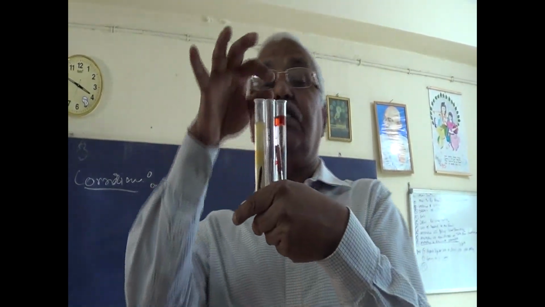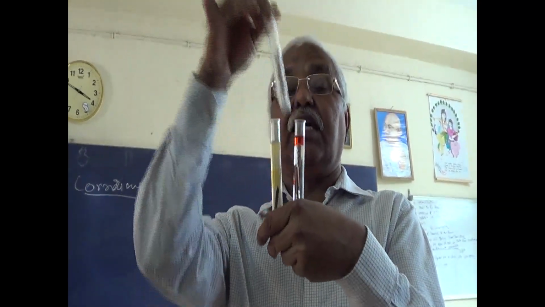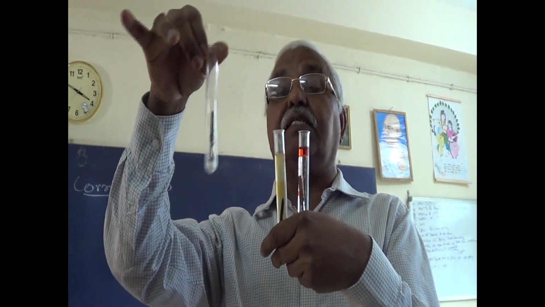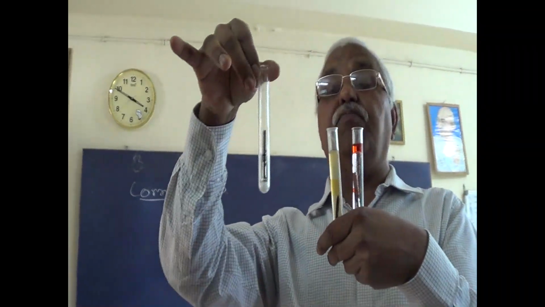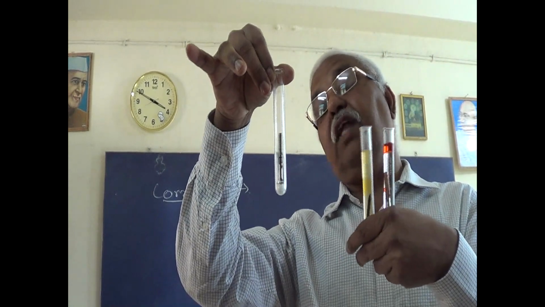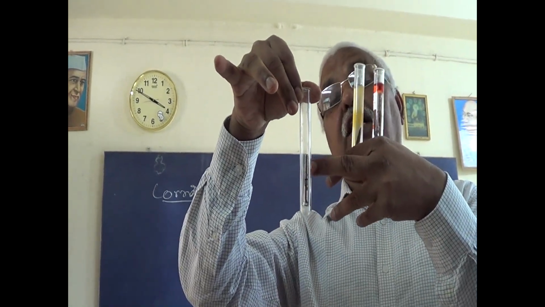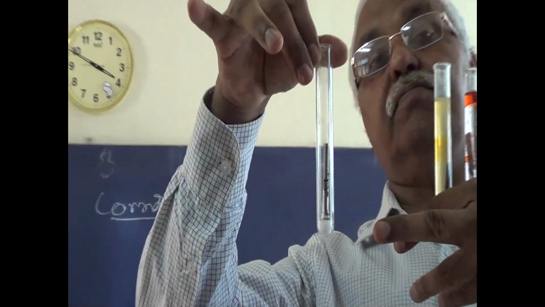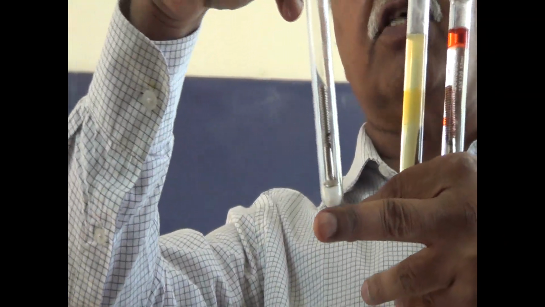Obviously, in the middle test tube, where there is anhydrous calcium chloride, it will absorb the moisture. So it will have only oxygen. Therefore, it will not corrode. Moisture will be absorbed by the anhydrous calcium chloride. So what happens? It is moisture free, only oxygen, no corrosion will take place.